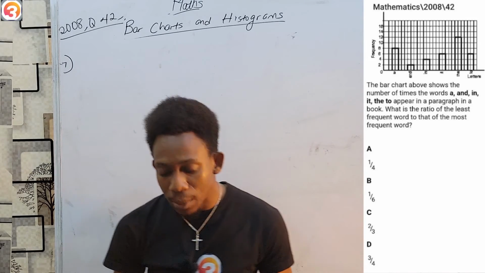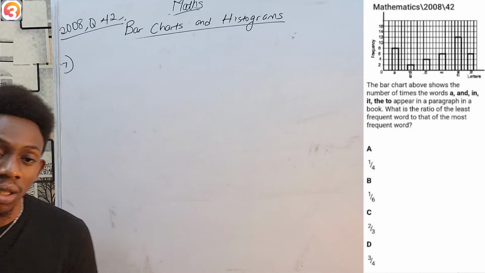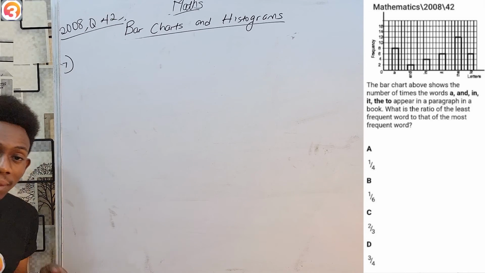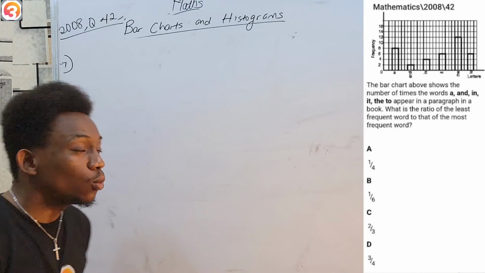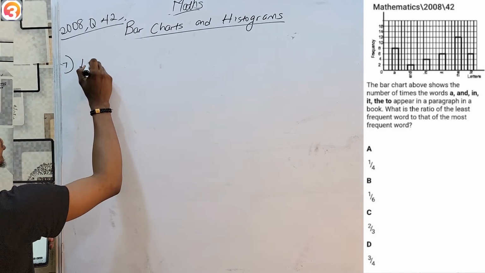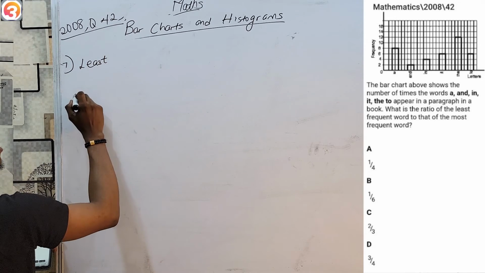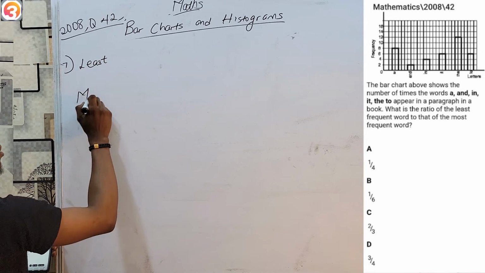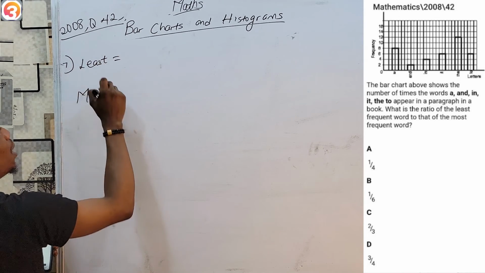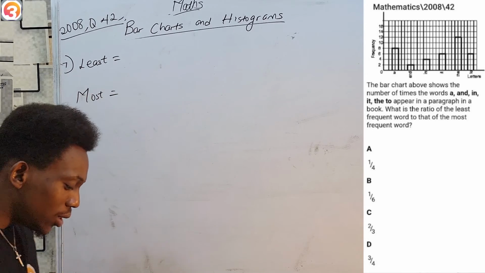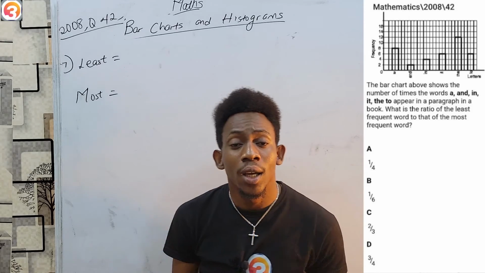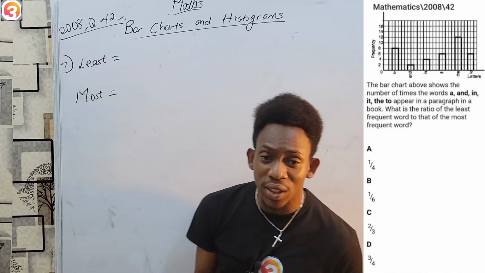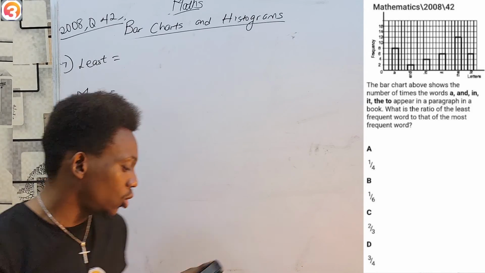So these are the number of times different words appear in a paragraph in a book. What's the ratio of the one that appears least to the one that appears most? So let's see which one appears least and which one appears most. How do we tell? From the frequencies. The one with the smallest frequency appears least, highest frequency appears most.